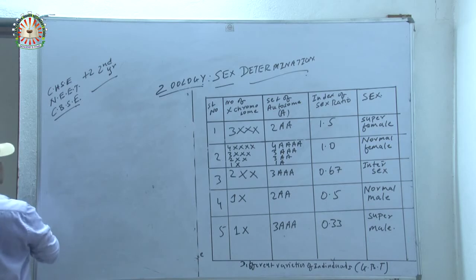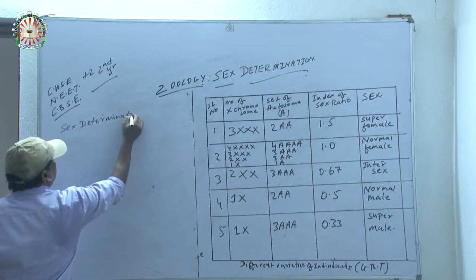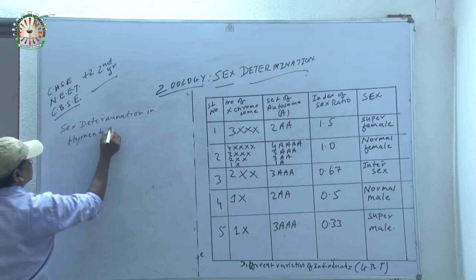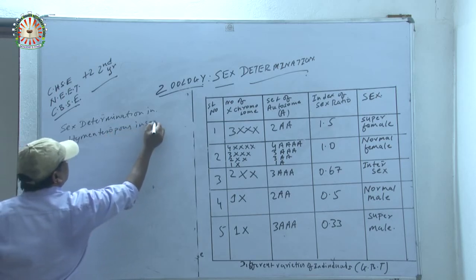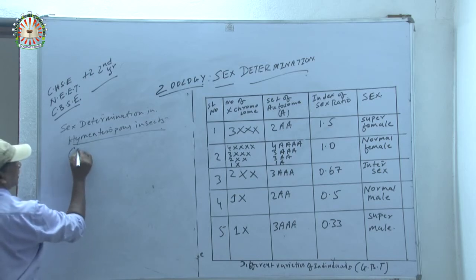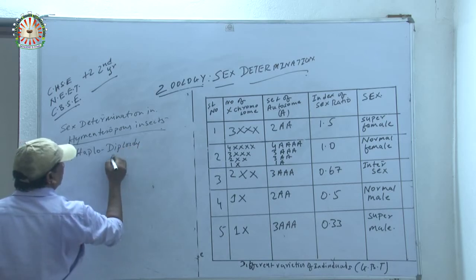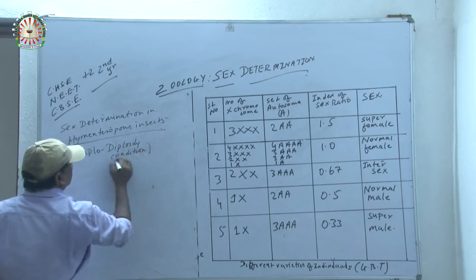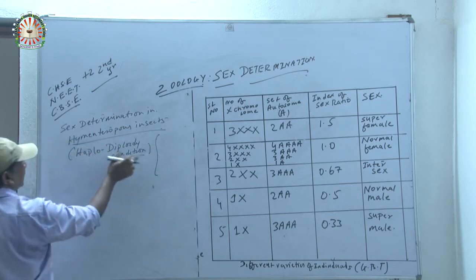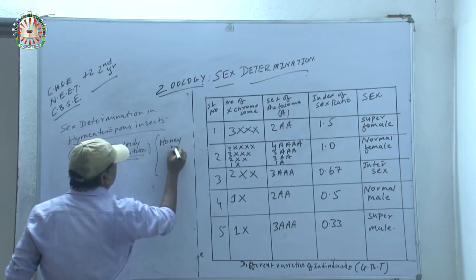Sex determination in hymenopterous insects. What does the hymenopterous insect stand for? Which are exhibiting which kind of condition? Haplodiploidy. Haplodiploidy conditions. Suppose I am taking an example of honeybee. Here the best examples exhibiting haplodiploidy conditions are honeybee and wasp.